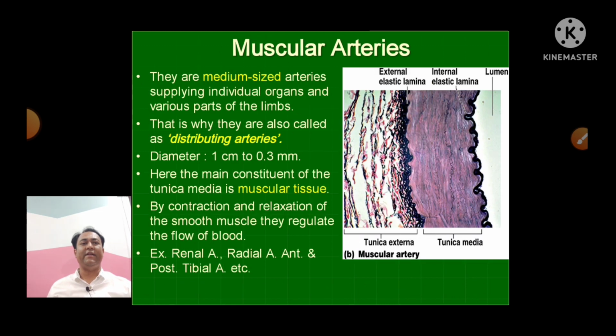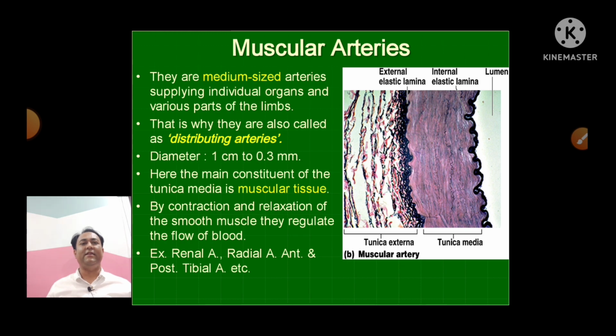The muscular arteries are the medium sized arteries which supply the individual organs and various parts of the limbs. They are known as the distributing arteries because they distribute the blood throughout the body, all the organs of the body and all the limbs.